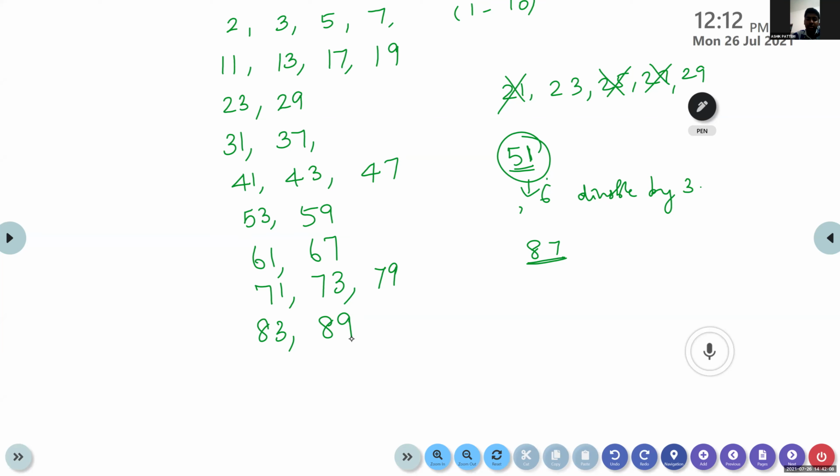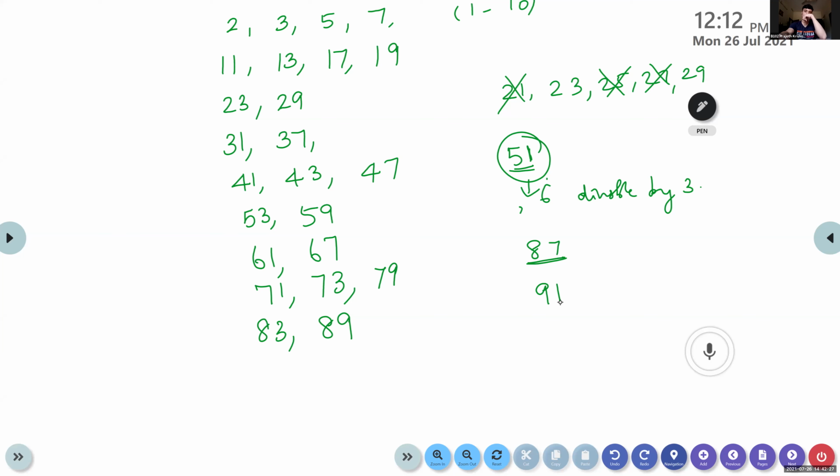Then between, 91. Is 91 divisible by 7? Check it. Yes, ma'am. So it will not come. Then 93 we will not get.